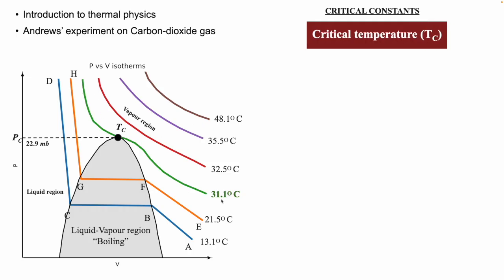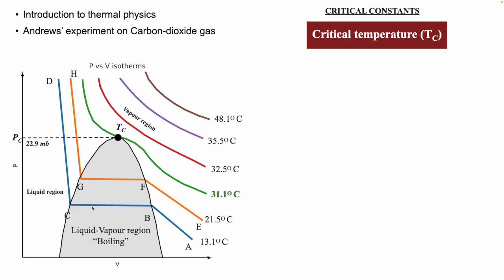So this green curve, 31.1 degrees Celsius, is the critical temperature for carbon dioxide. What is the speciality of this critical temperature? What happens above this temperature? Above this temperature, no matter how much pressure you apply, the gas simply would not get liquefied.